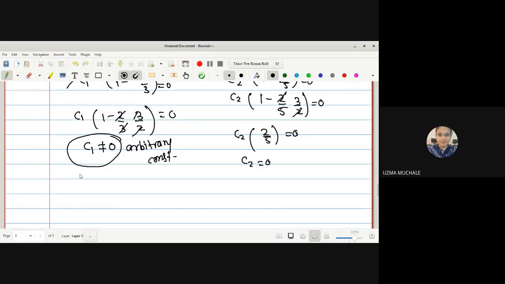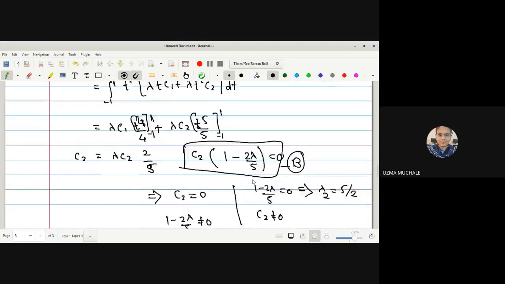So by using the condition of lambda 1, we are getting C1 non-zero and C2 equal to 0. So what is our equation? y of x is equal to lambda x C1 plus lambda x square C2.